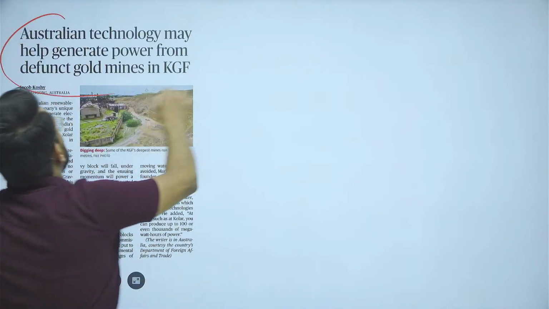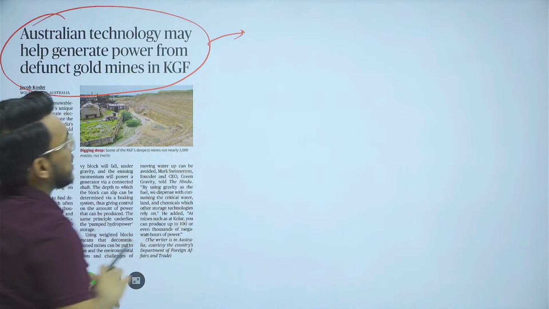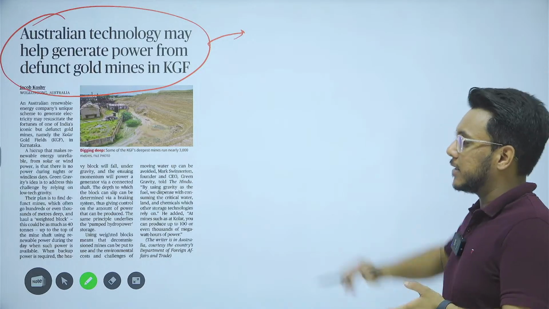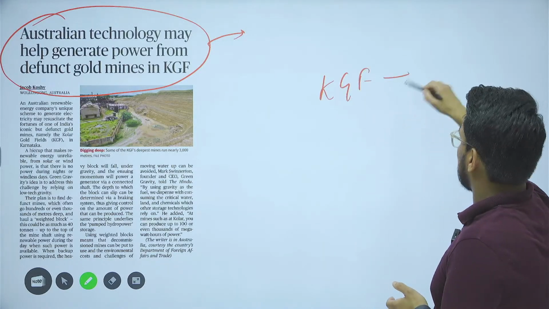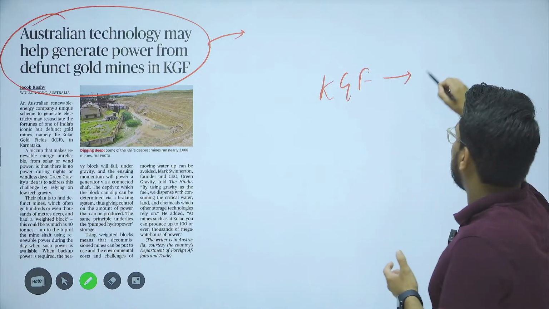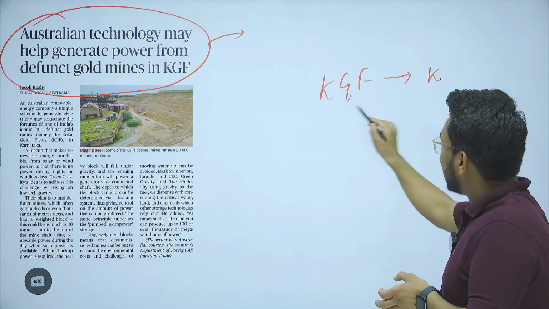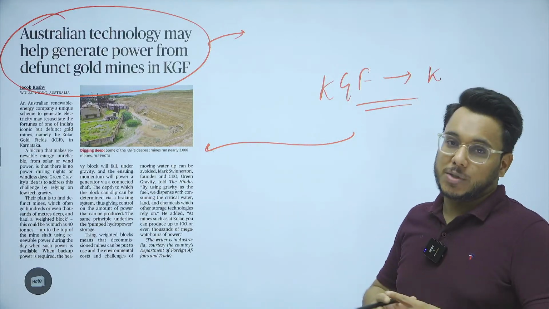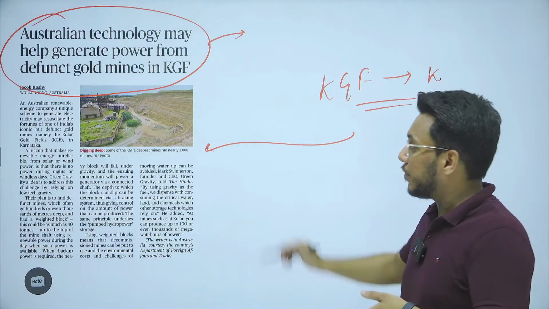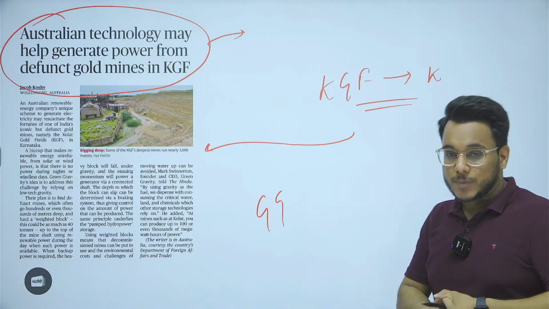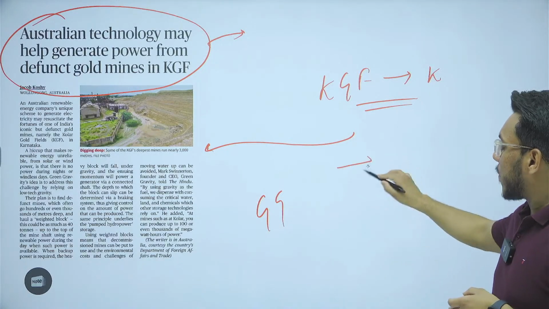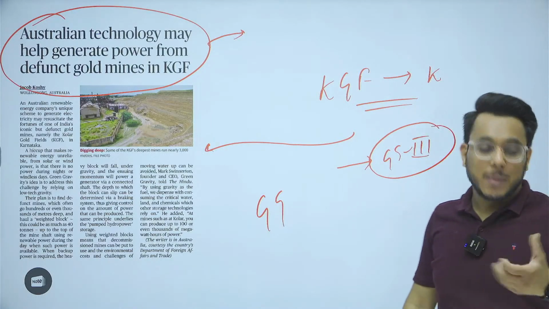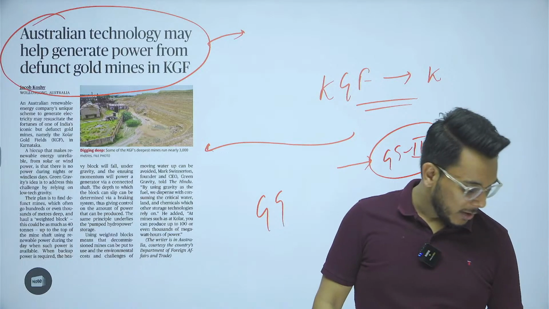Australian technology may help generate power from defunct gold mines in KGF. Basically, Kolar Gold Fields are defunct gold mines that lie in Karnataka. Now these defunct mines can be put to a sustainable and productive use, and in this capacity, the proposal of green gravity is being put forward. We will see this article with respect to GS Paper 3, technologies for renewable energy.